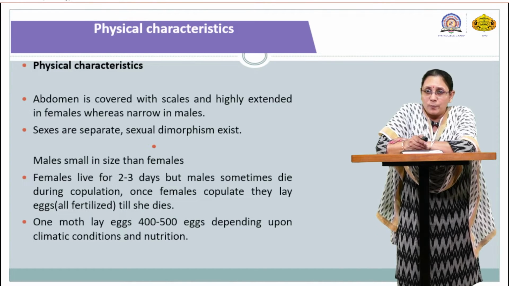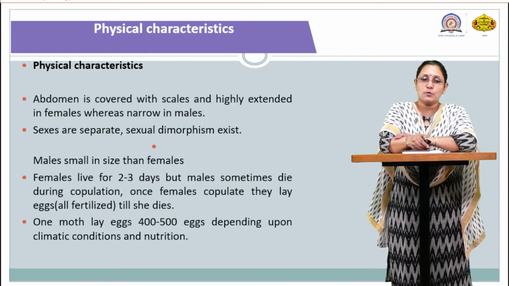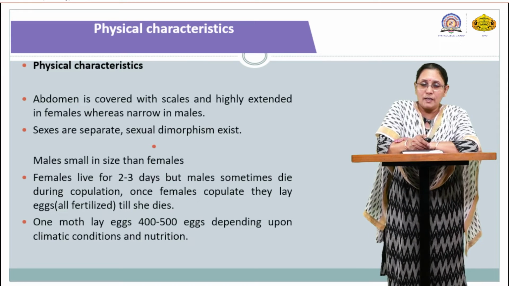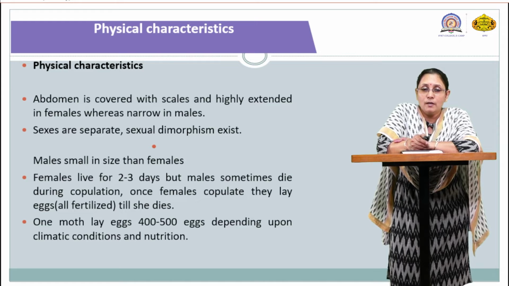Once females copulate, they lay the eggs, which are fertilized eggs, and up to her death she is able to lay eggs. So one moth lays eggs, and the number of eggs can be up to 400 to 500. Near about 500 eggs are laid by this one moth.